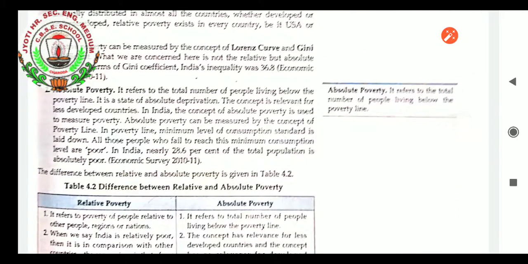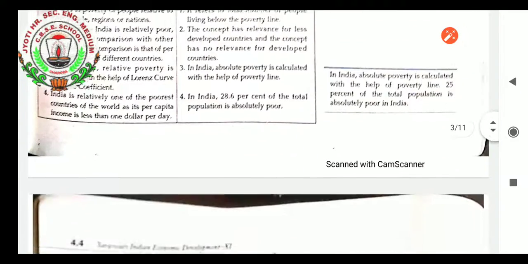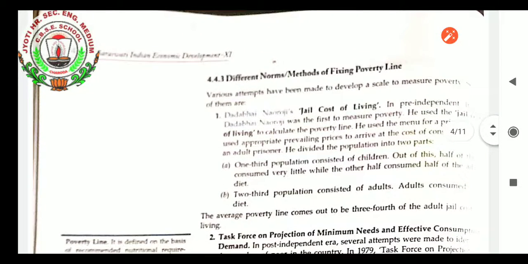As in the last class we learned relative and absolute poverty, now we will learn different norms and methods of fixing the poverty line. Various attempts have been made to develop a scale to measure poverty. They are as follows, students. Very first, Dadabhai Naoroji's method of poverty line calculation.